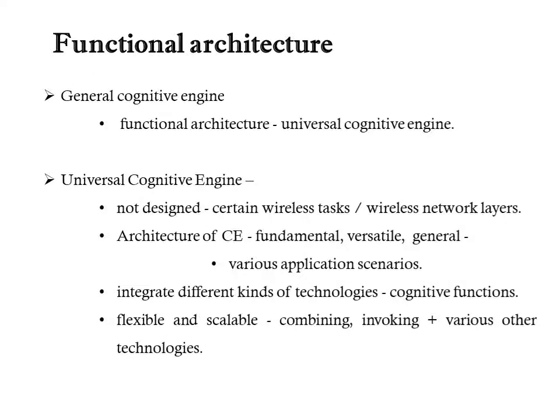Here we look at the design of a general cognitive engine and thus a functional architecture for a more universal cognitive engine. That is, the cognitive engine should not be designed only for certain wireless tasks or wireless network layers. The architecture of this cognitive engine should be fundamental, versatile and general for various application scenarios. It should not only integrate different kinds of technologies for achieving different cognitive functions, but it should also be flexible and scalable for conveniently combining, invoking and adding various other technologies.